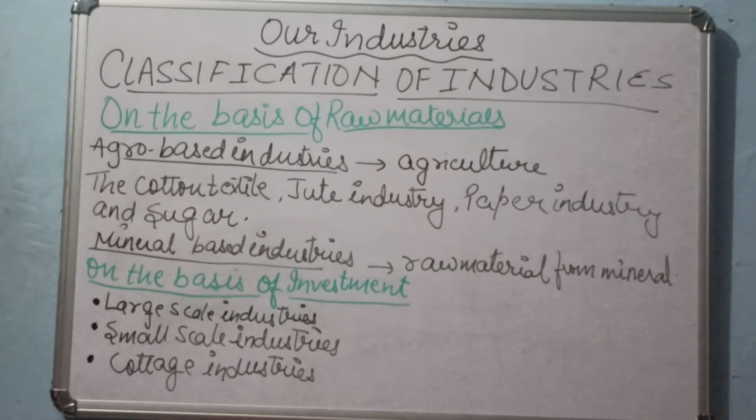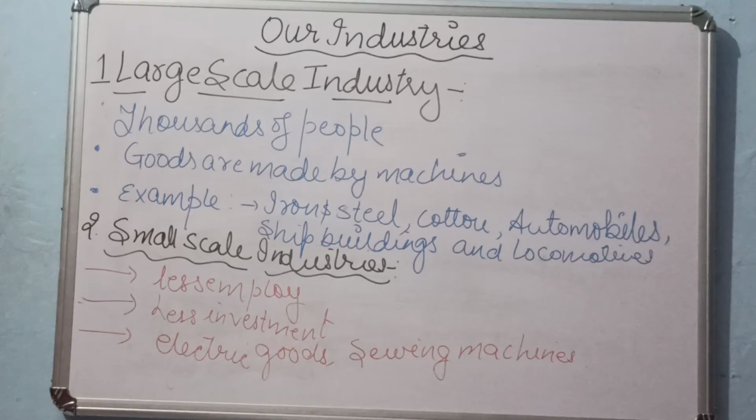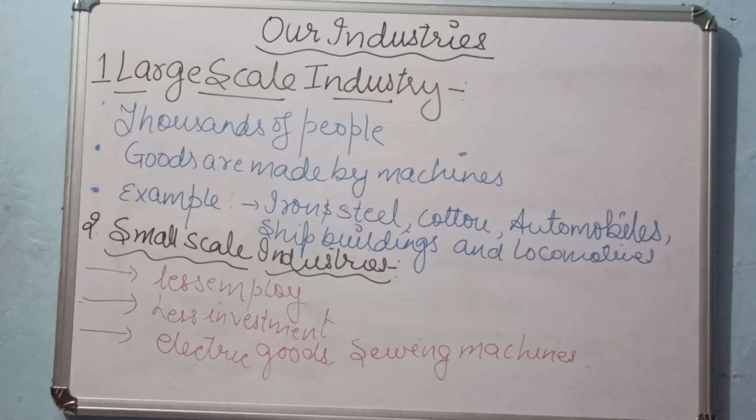One more classification is on the basis of investment. The more of investment, the larger the scale of the industry. And we have different categories based on this investment. Number 1 is large scale industry, number 2 is small scale industry, and number 3 is cottage industry. Large scale industry. So let's talk in detail about the large scale industry.